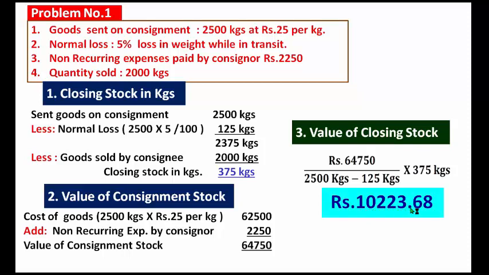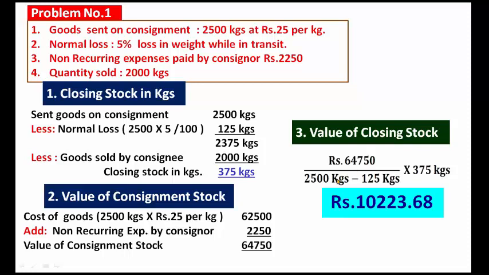10,223 rupees 68 paisa. What is the value of the closing stock? 10,223.68. It is 64,750 divided by the goods on consignment, 2,500, because out of 2,500 you have to deduct the normal loss, 5% loss while in transit, 125 kgs, into 375 kgs.